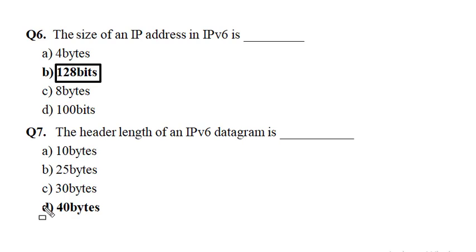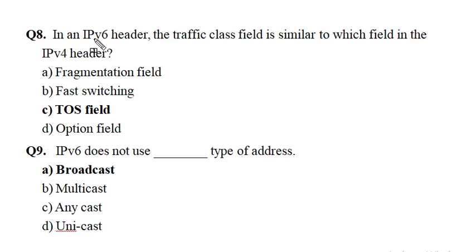इसका करेक्ट आंसर है D, 40 bytes. An IPv6 datagram has a fixed header length of 40 bytes, which results in faster processing of the datagram. The next question is: in an IPv6 header the traffic class field is similar to which field in the IPv4 header? The correct answer is C, TOS field.